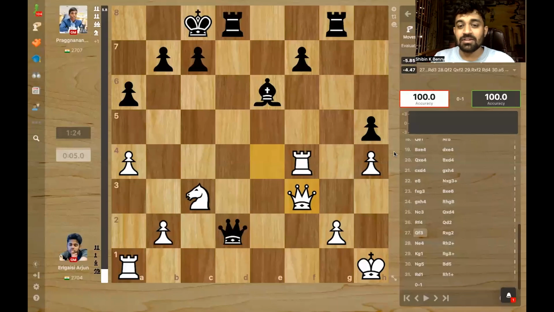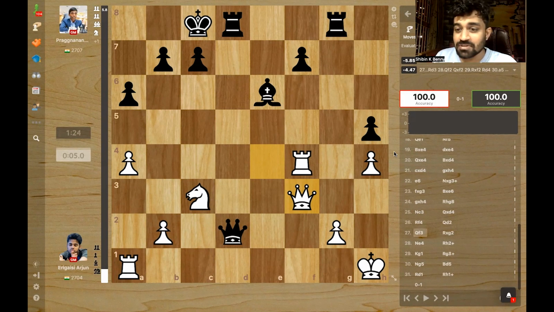So let's see what happened in the first 5 plus 3 blitz. This was a Giuoco Piano, which was misplayed by Arjun, and Pragg punished him. In this position, this is almost the end of the game. Here, Pragg has a great position. His king is safe, White's king is not. And material-wise, he's also a pawn up. And Pragg played, can you find the killer move he played to finish it off? He has a lot of winning moves.